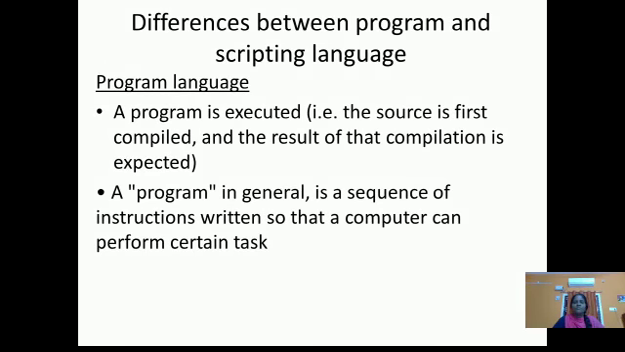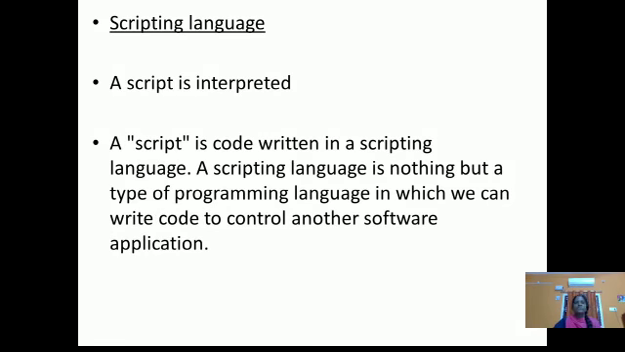Then we'll see the difference between a program and a scripting language. A program is executed, that is, the source is first compiled and the result of the compilation is expected. In general, a program is nothing but a sequence of instructions written so that the computer can perform a certain task. In a scripting language, a script is interpreted. A script is code written in a scripting language. A scripting language is a type of programming language in which we can write code to control another software application.